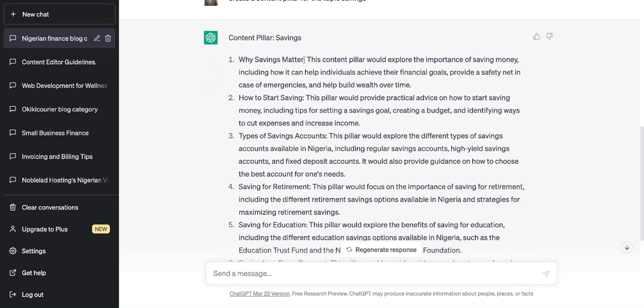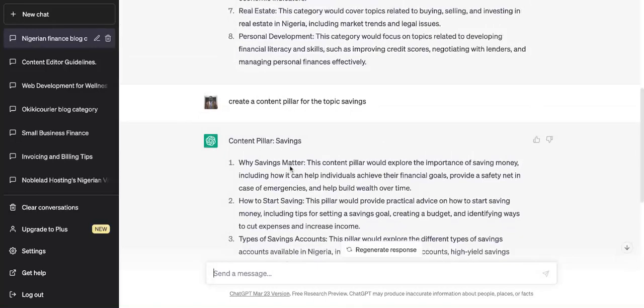So why savings matter? We can now add it to say, what savings?